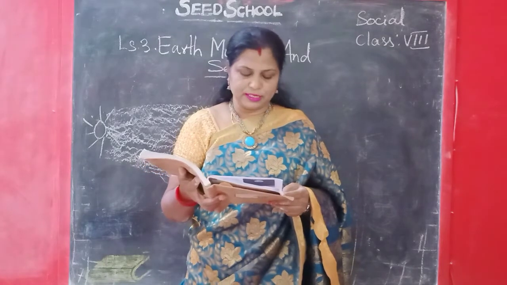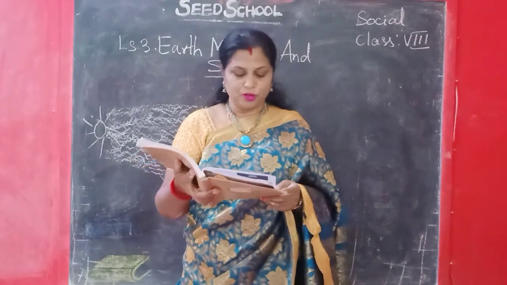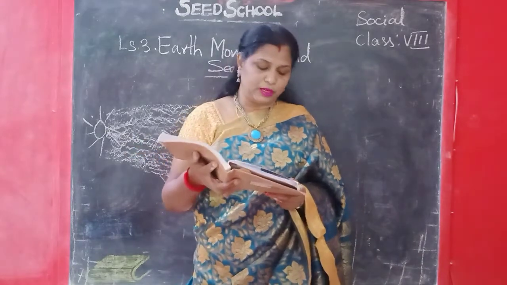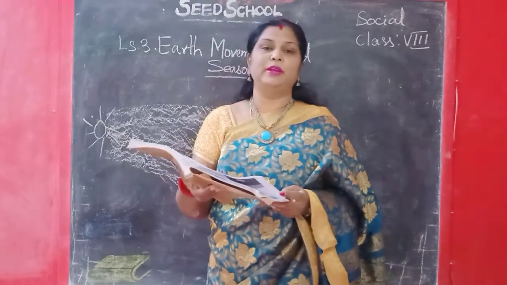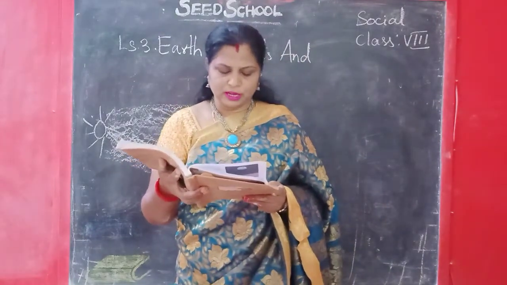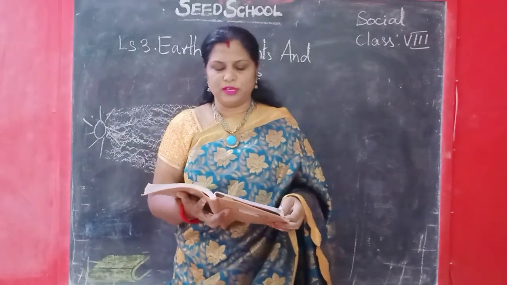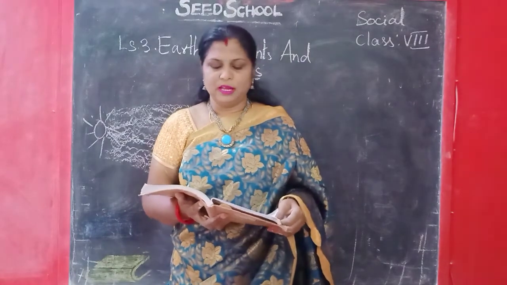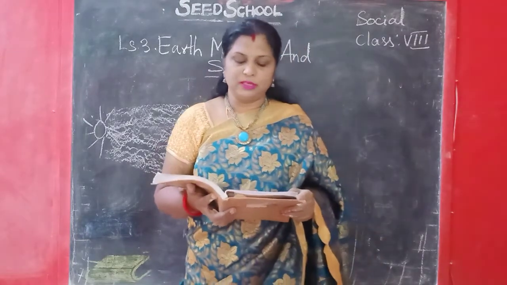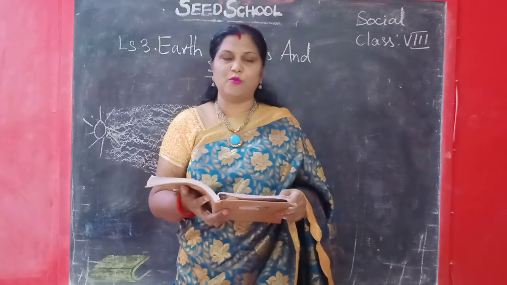On March 21st and September 23rd, throughout the world, the day and night are equal in size. So you can observe this, children. The hours will be equal. So these are called equinoxes. As we move northwards or southwards of the tropical belt, we reach a region where it gets warm in summer but also very cold in winters. This is the temperate zone. The northern portion of this region gets snowfall in winter.